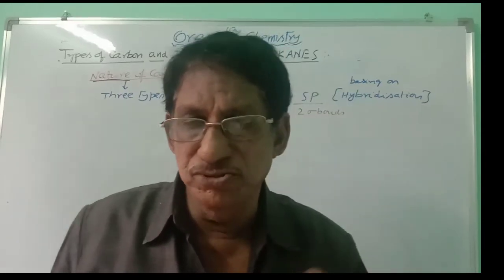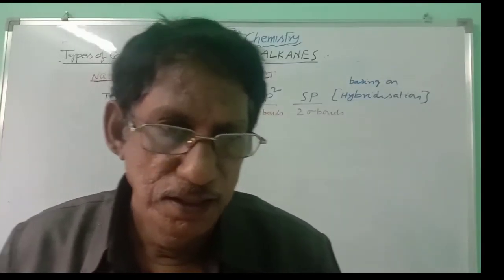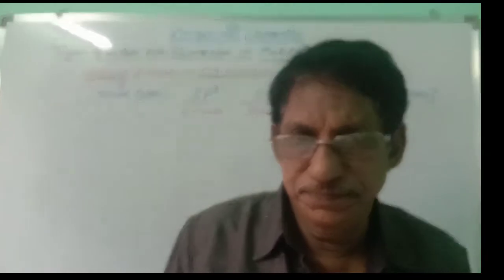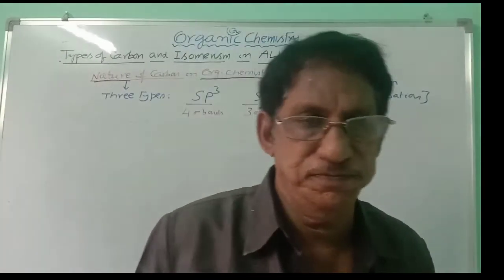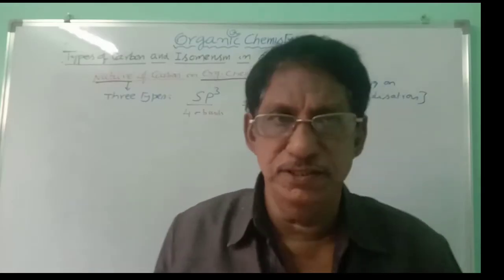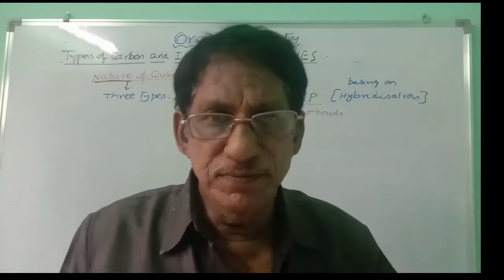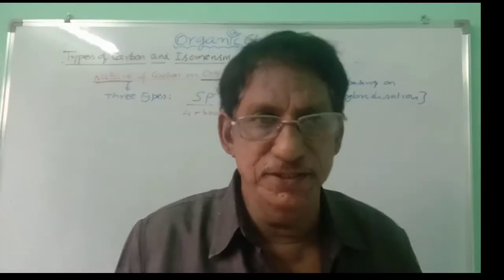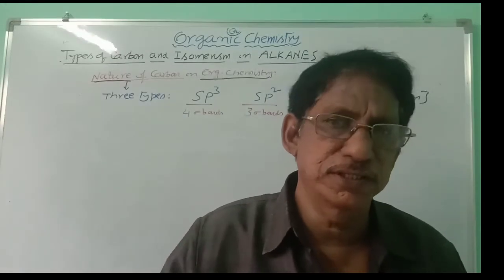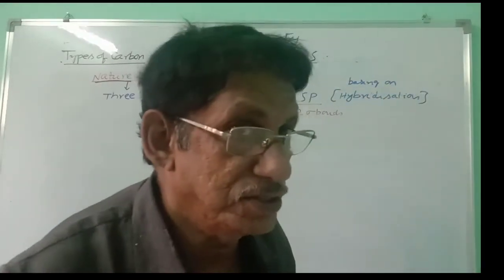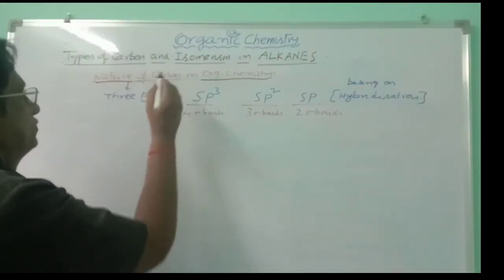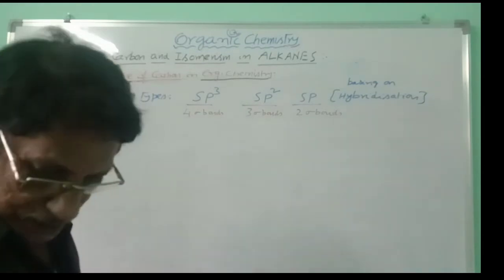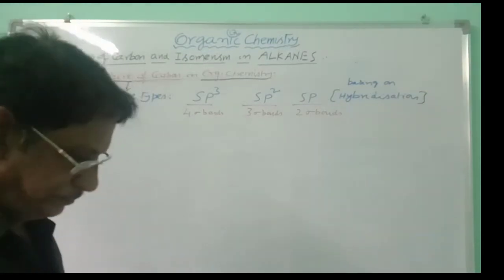Hybridization concept is used to explain the formation of the sigma bond, its directional character, along with structural aspects. That is the main motto of hybridization. Pi bond formation is not explained by hybridization, but you have to include it in the structure, along with sigma bond. And here, if you take the nature of carbon, there are 3 types of carbons.